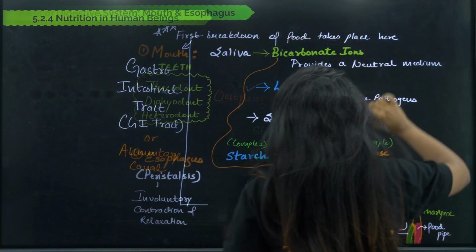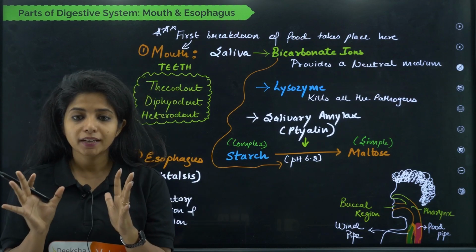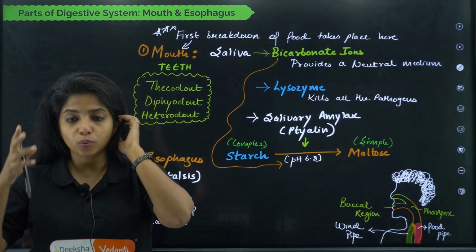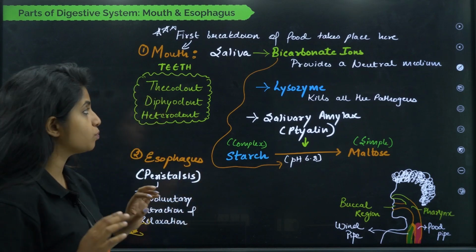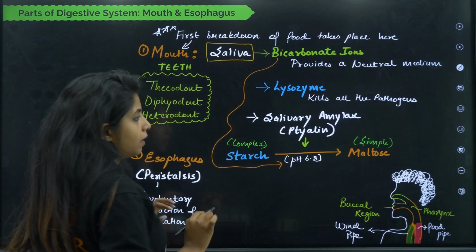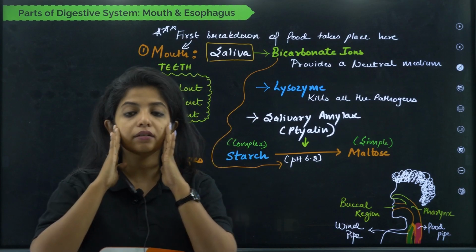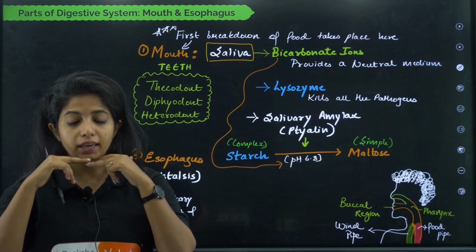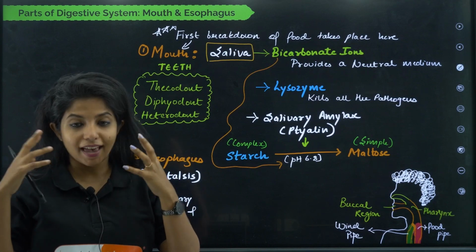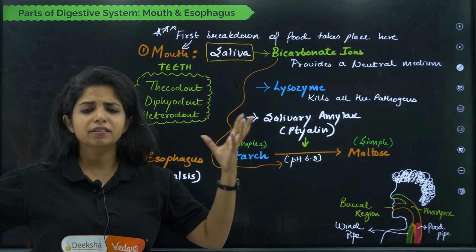Let's begin the battle. Starting from our mouth, please remember the digestion starts in our mouth. Why do I say that digestion starts in our mouth? Because you know that we have salivary glands. We have three pairs of salivary glands. One is over here, one is under the buccal cavity. I'm not telling exactly where, because you might get confused. I don't want that. So yes, parotid and so on.